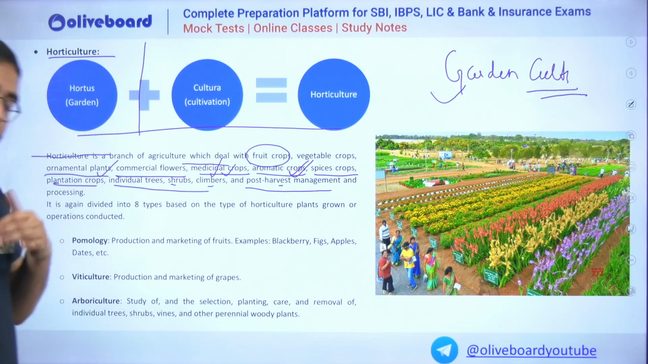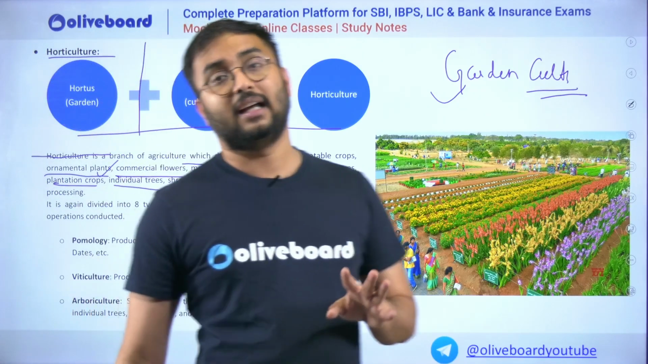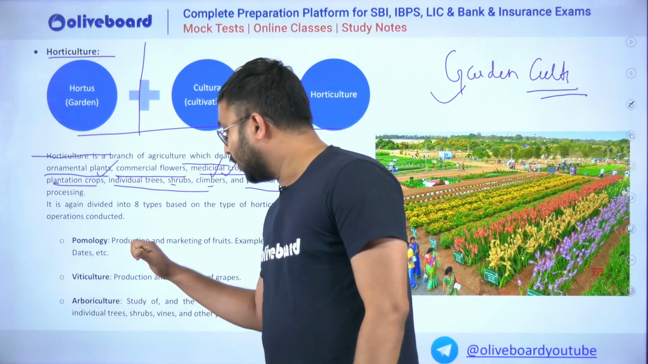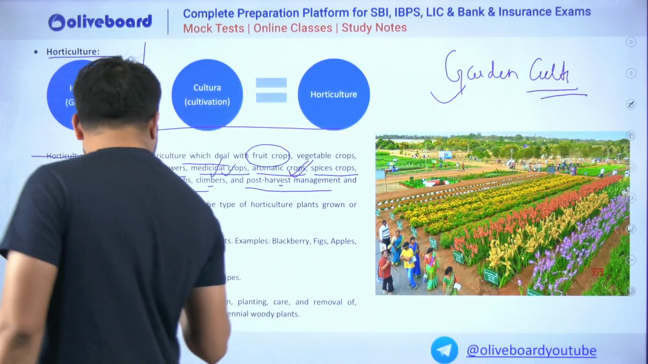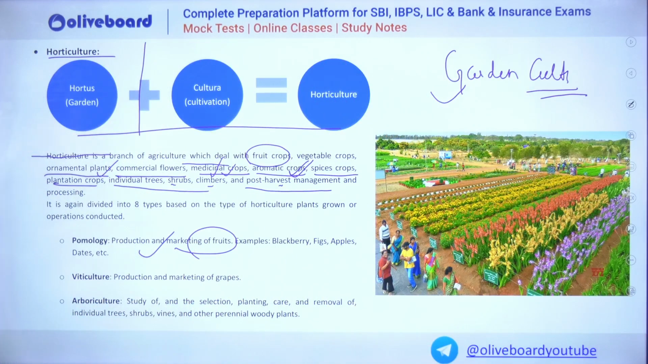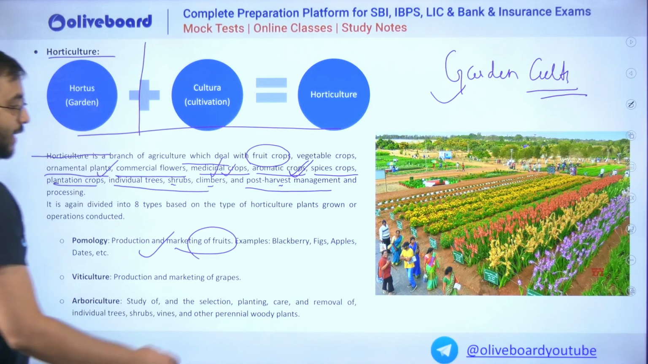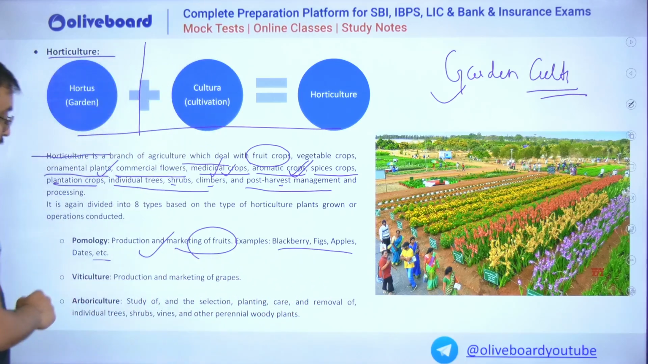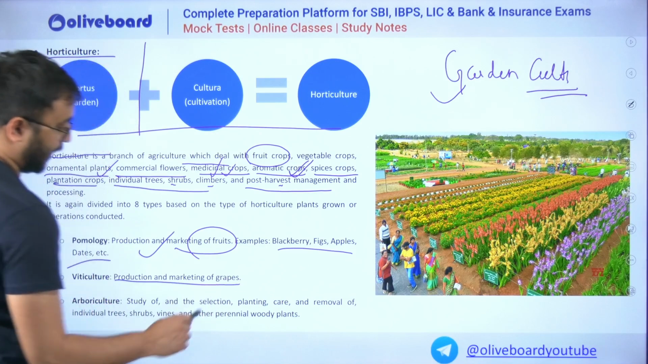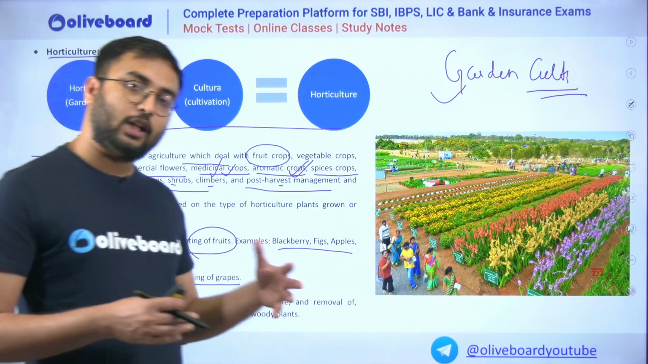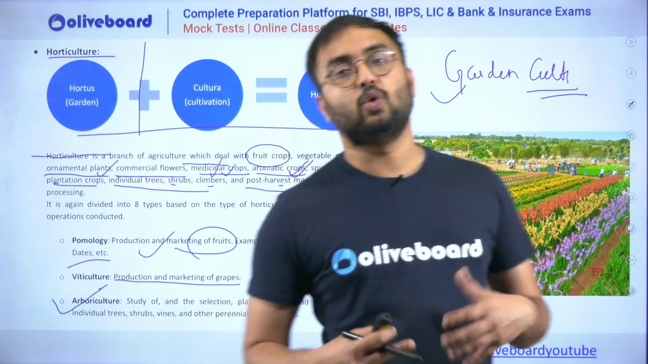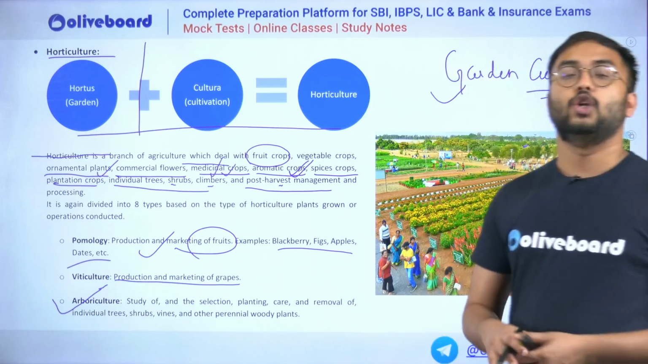There are again sub-branches of horticulture itself, and there are 8 types of horticulture. First branch, sub-branch is pomology. Pomology is nothing but the cultivation of fruits, production of fruits and marketing of fruits. Example could be apples, blackberry, fig, dates. These are all fruits. Viticulture, when I am talking about, it is again cultivation of grapes, production of grapes, marketing of grapes.